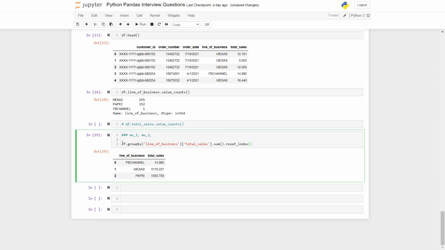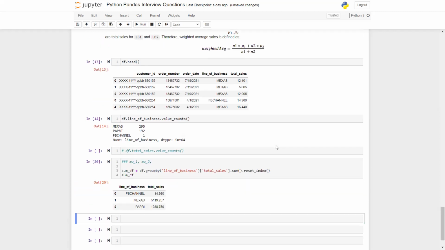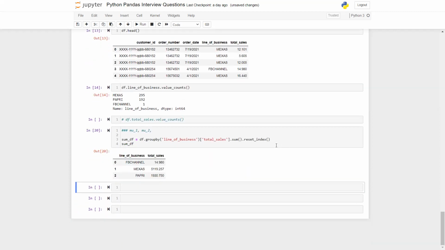Okay, so I got a data frame. I call it a temp data frame. I'm just interested in this result at this point of time. I call it sum data frame, up to you. This will have all the sums. So there it is. For every channel, I have the total cells now.